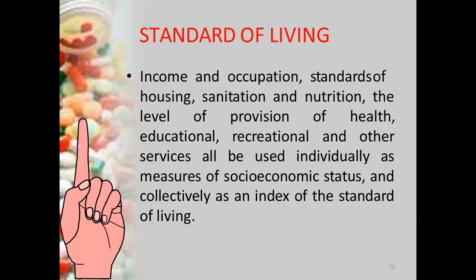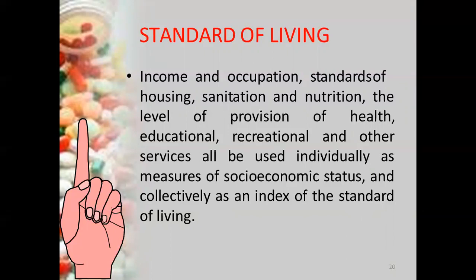So, standard of living. Whenever a person or a family has good income, occupation, a good standard of housing, sanitation facilities, adequate nutrition, provision for health services, education, recreation, and other services, then we can say that the standard of living of that individual or family is good.